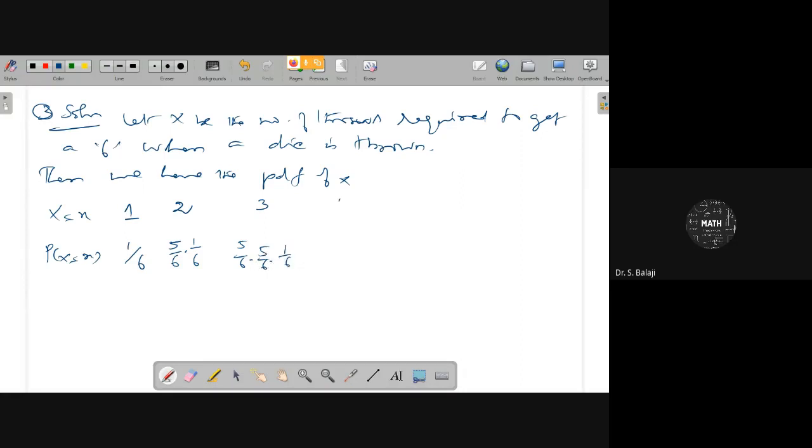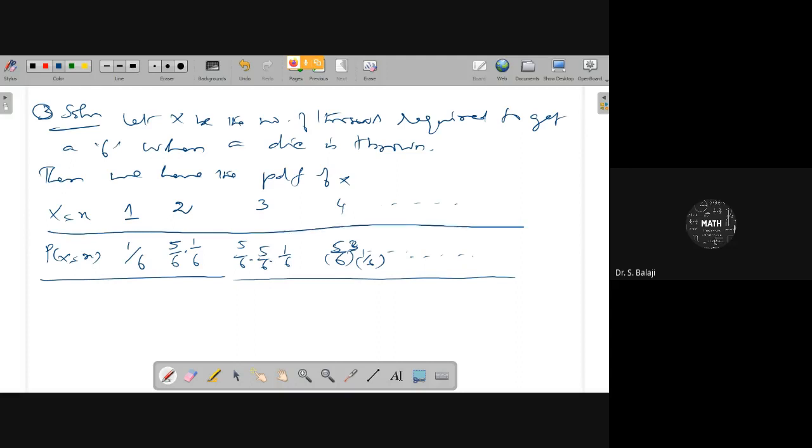In that manner you can move here. 5 by 6 power 3 into 1 by 6. Therefore in that manner you can move. This is the PDF of x.